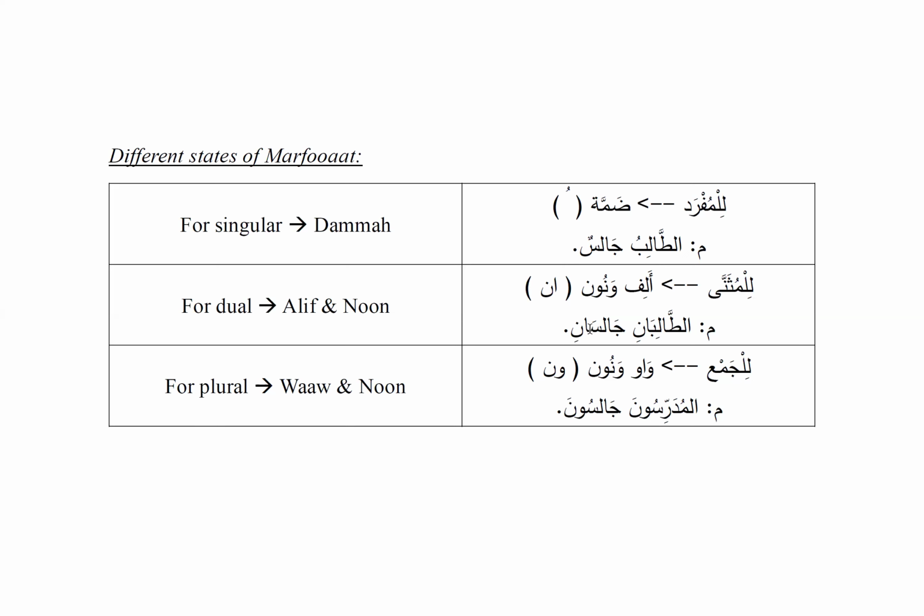At-talibani jalisani. If you want to make it plural, jam', and here what they mean by jam' is jam' mudhakkar salim, or sound masculine plural, we just remove the dhamma and put waw and noon. But the plural of talib is tullab, so let's look at another example. We have mudarris, mudarrisani. Mudarris dual is mudarrisani, and the plural is mudarrisuna. So al-mudarrisuna jalisuna, which means the teachers are sitting. So if it's singular, dhamma; if it's dual, alif and noon; and if it's plural, waw and noon.